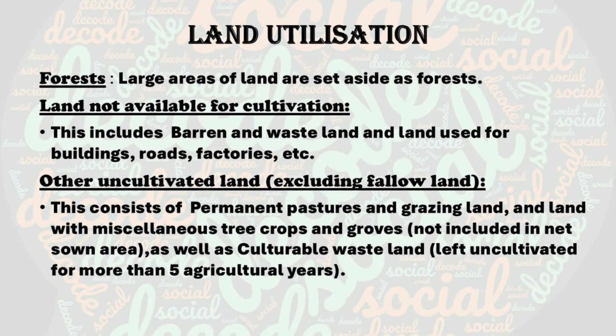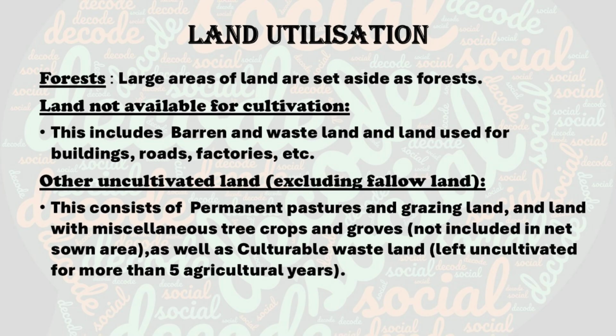Barren and wasteland is rocky, desert area. This land is not suitable for cultivation. Okay, land put to non-agriculture uses can be used for roads, buildings, and industries. The third category is other uncultivated land, which means that this land is not cultivated but can be used. It contains another two categories. One is permanent pasture, which means that this land is used for grazing purposes. Then, land under trees and groves.